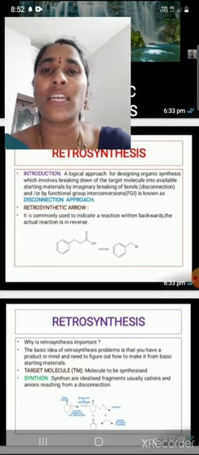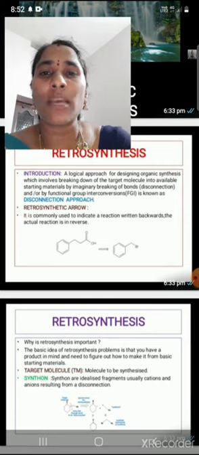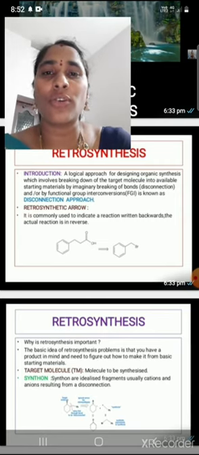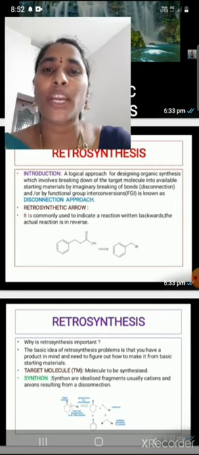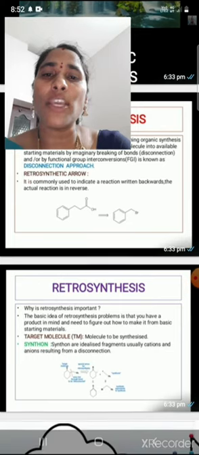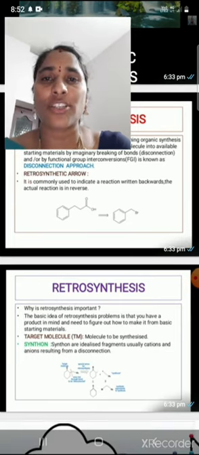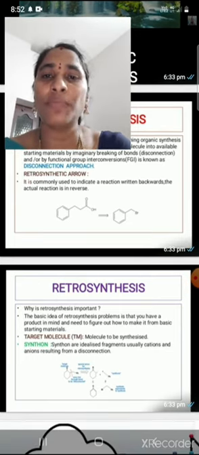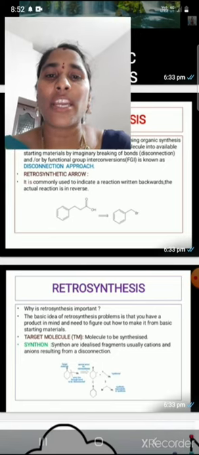In retrosynthetic strategy, what do we mean? For example, target molecule is converted into starting molecules. Okay, now we will discuss: it is commonly used to indicate a reaction written backwards, where the actual reaction is in the reverse direction.